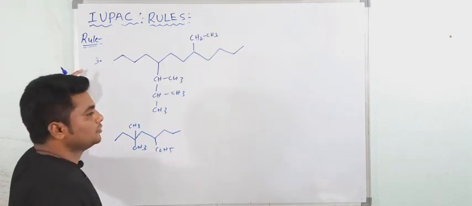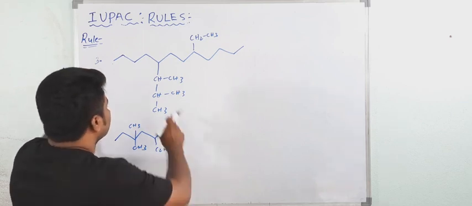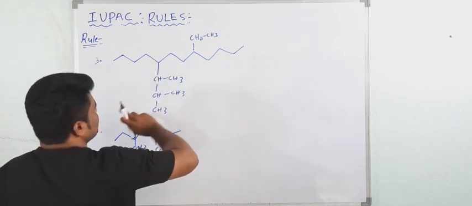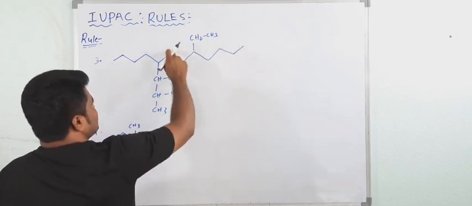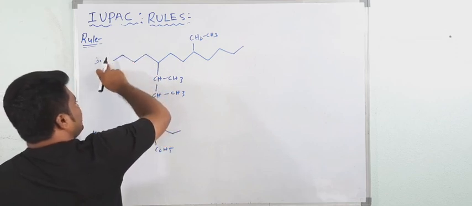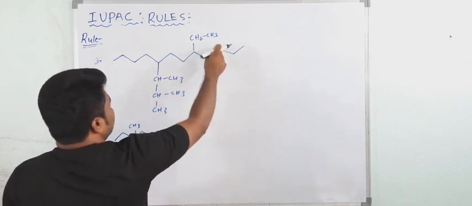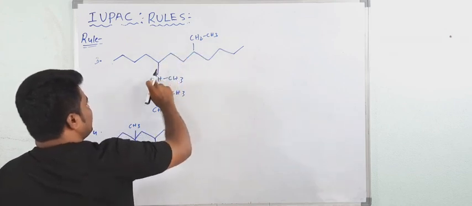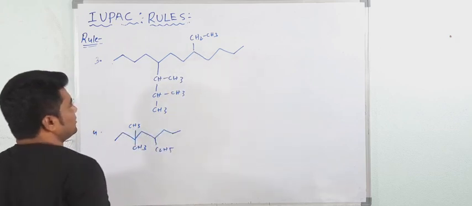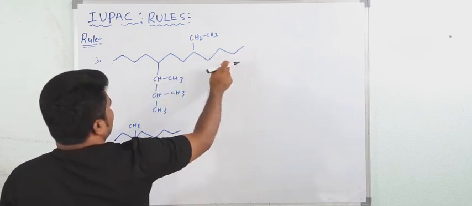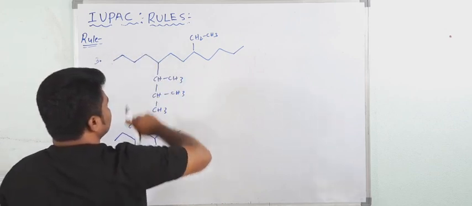Okay, now see here one more example for the complex substituent. This is one compound. Here the longest chain. First select the longest chain. See 1, 2, 3, 4, 5, 6, 7, 8, 9, 10, 11, 12. 12 means what? Dodecane. So 1, 2, 3, 4, 5, 6, 7, 8, 9, 10, 11. So this is the parent chain now, with more number of carbon atoms. Now give the numbering 1, 2, 3, 4, 5. Here 1, 2, 3, 4, 5.